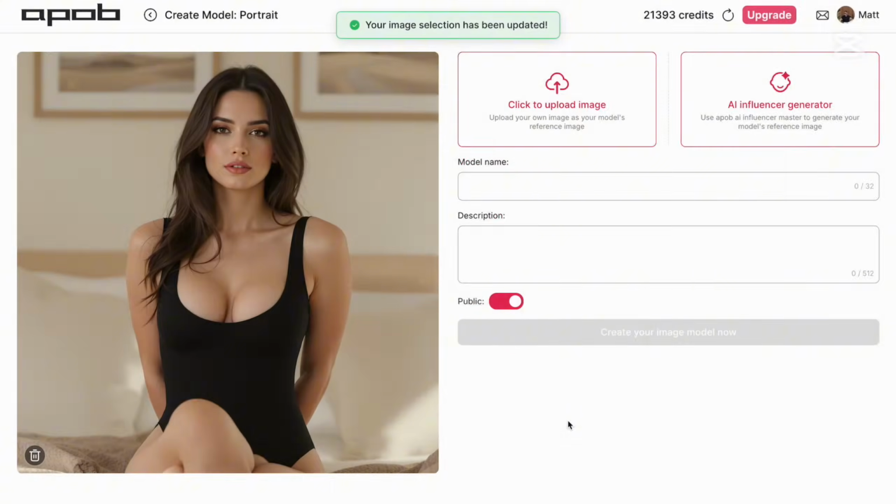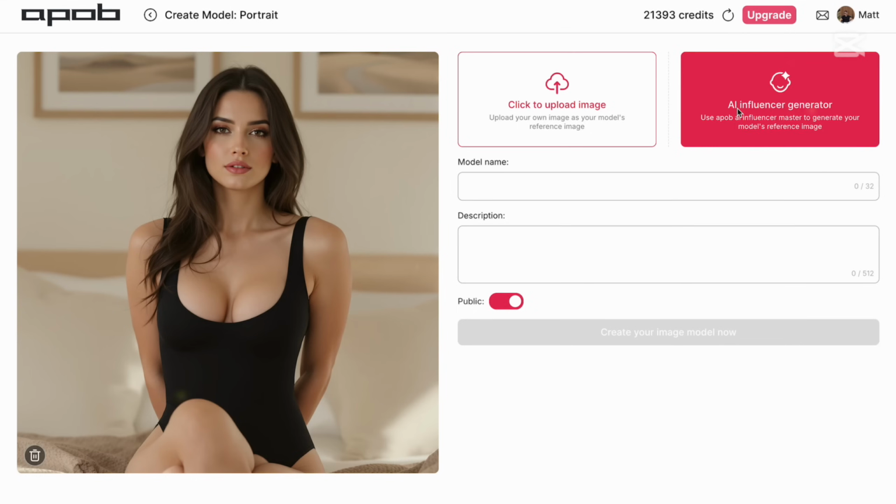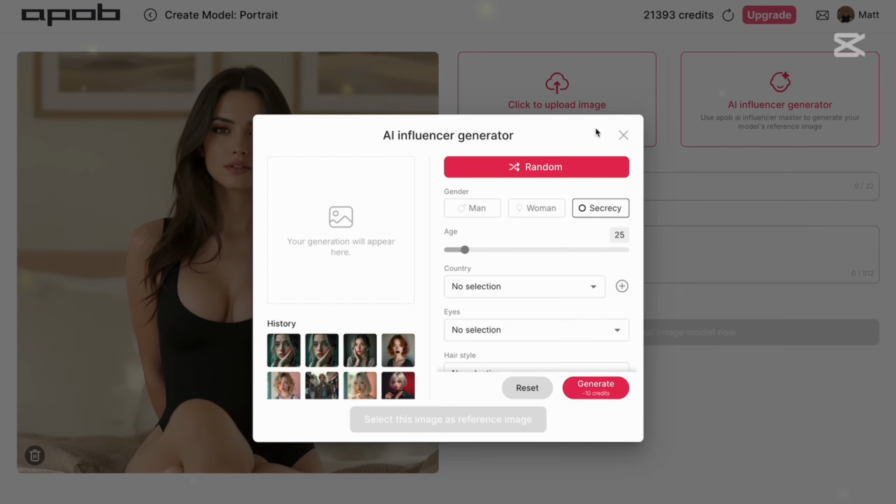So now we just save. And now we can just add the name of this model, description, make it public or private. It's really up to you. And this is all it takes to create your influencer. However, if you would like to use their generator, here is the whole generator. I generated quite a few of them to see how it works. And you can just hit random to see what kind of generations you will get.